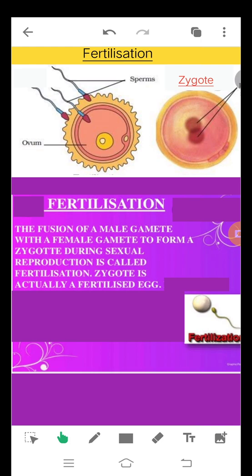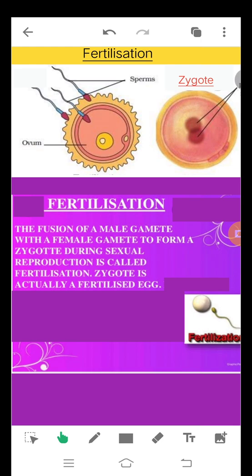So what is this zygote? Zygote is actually a fertilized egg. So when the egg gets fertilized by the male gamete, the sperm, we call it a zygote. Okay. So during fertilization, fusion of two gametes takes place and they form the zygote. This zygote then develops into an embryo which will grow into a new individual.